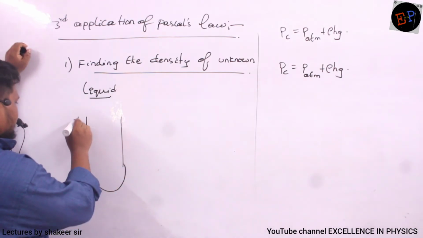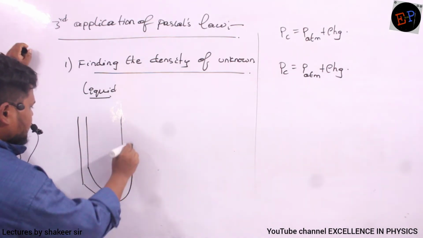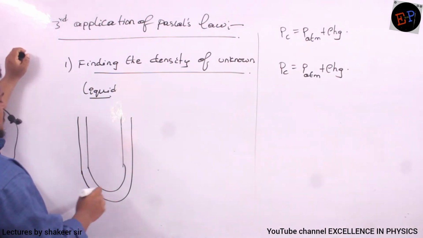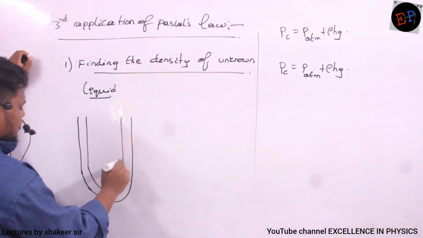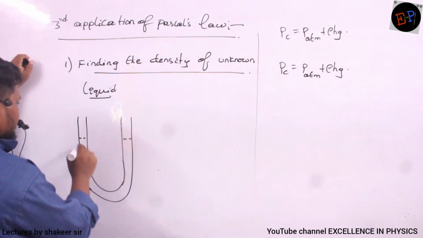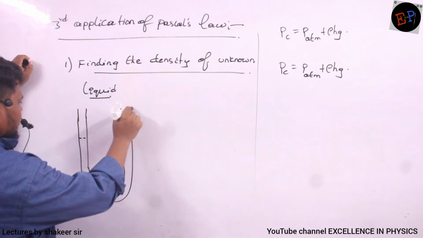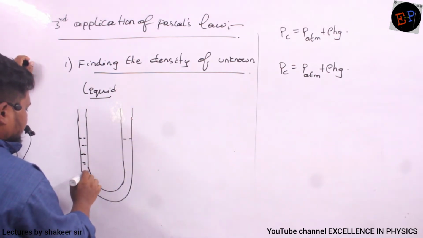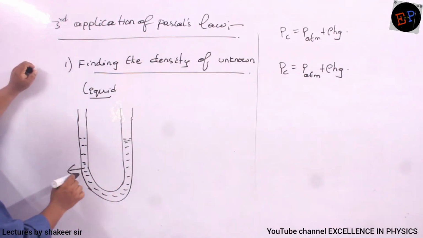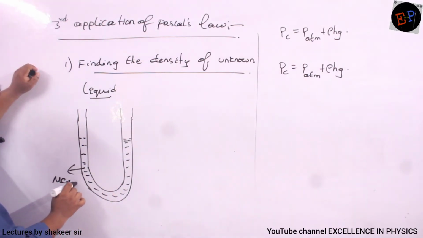So in this one, initially, let us suppose mercury was filled. Draw some good diagrams, don't draw these type of diagrams. Clear? So consider this is the initial level of mercury present inside this tank. This is mercury.